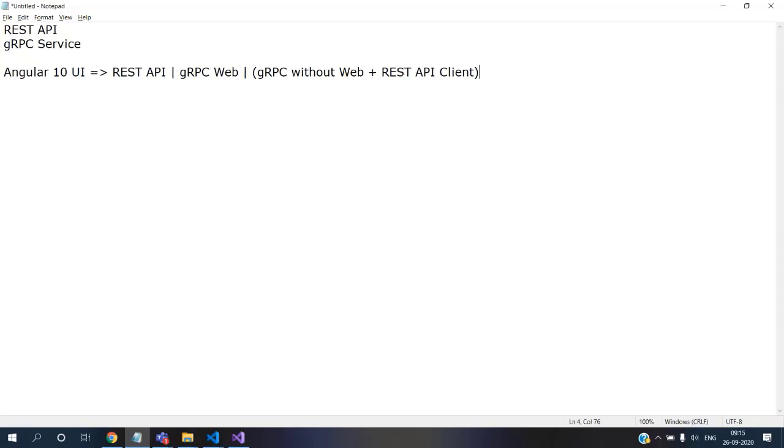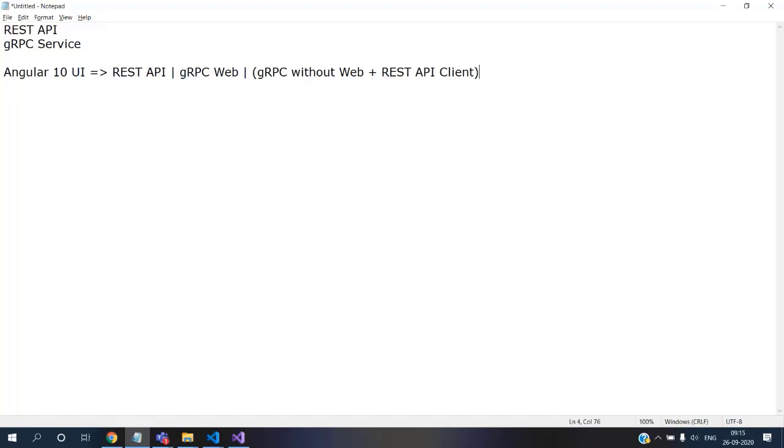If you expose or add an additional layer, I don't know whether a lot of architects approve this, but if I add a layer in between this gRPC service and Angular UI, I can very well use this. Okay, so we'll see this in quite a few actions.